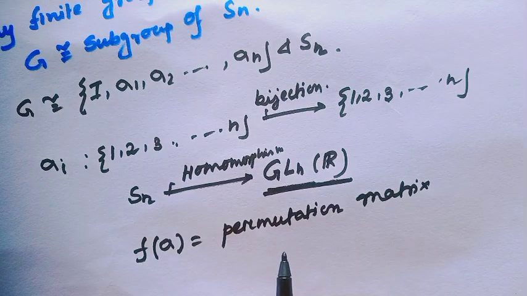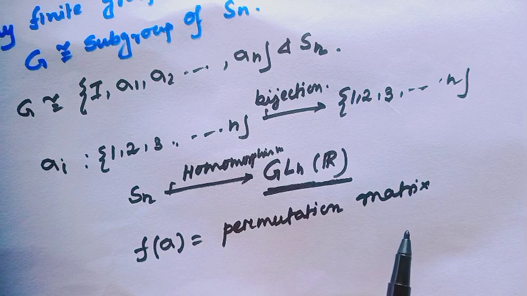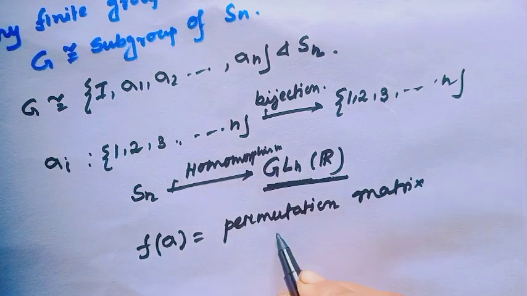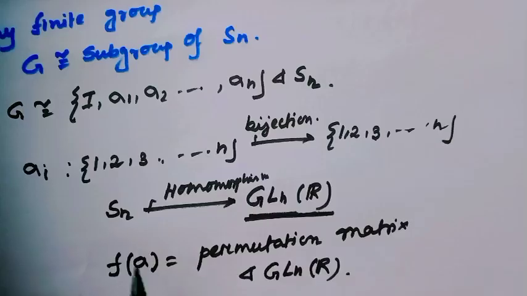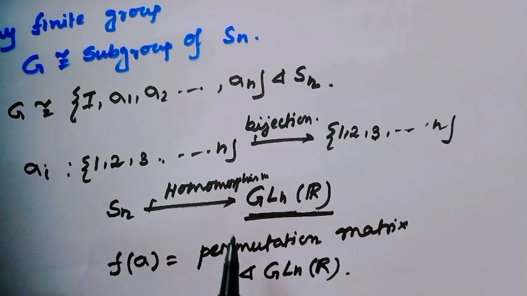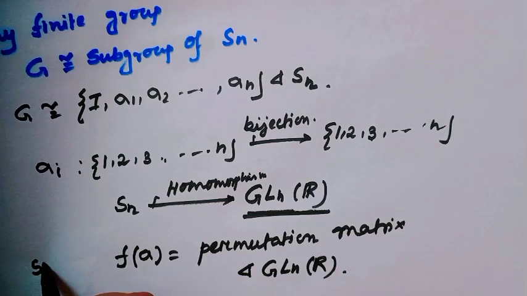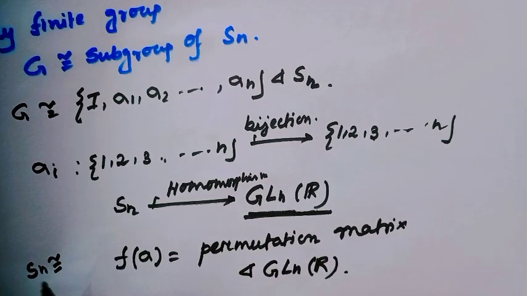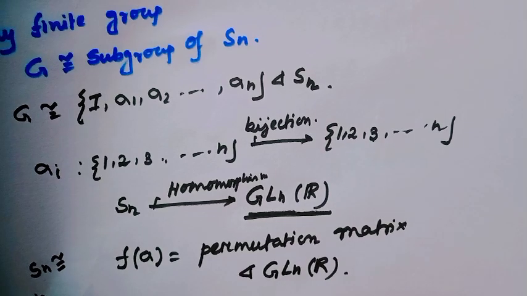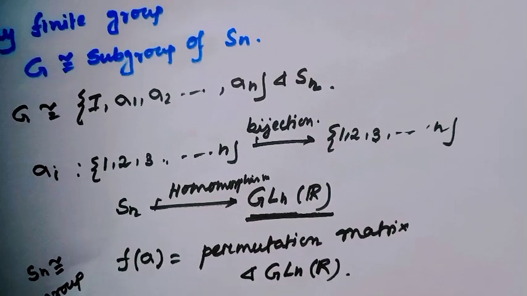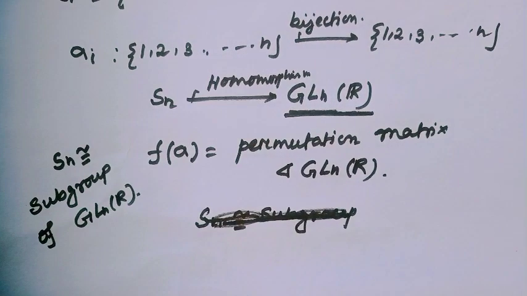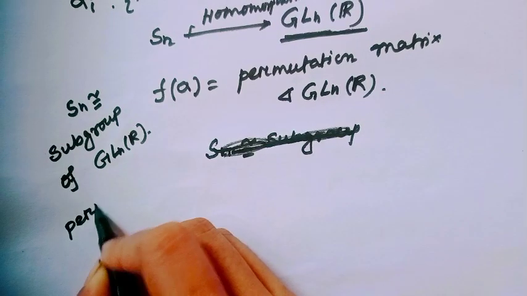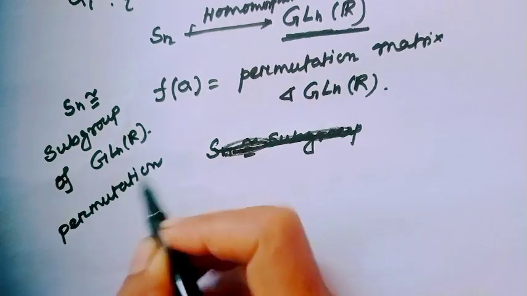And we know the set of permutation matrices is always invertible, so this is always a subgroup of GLn(R). By this trick we can say Sn is isomorphic to a subgroup of GLn(R). Are you getting it? Actually, the permutation matrix.